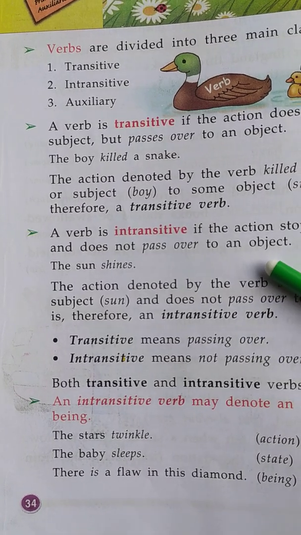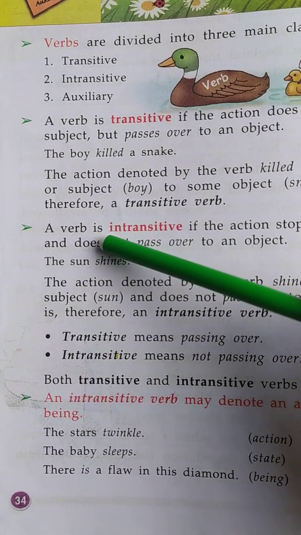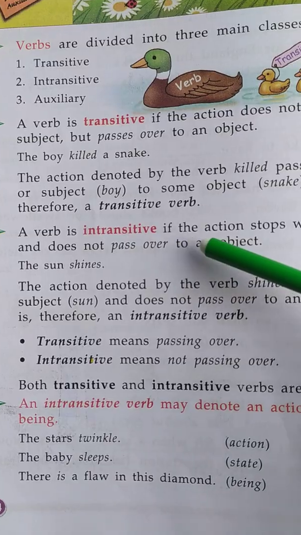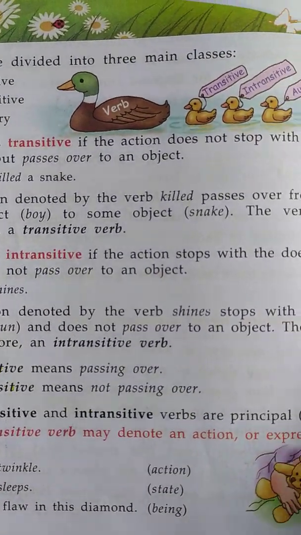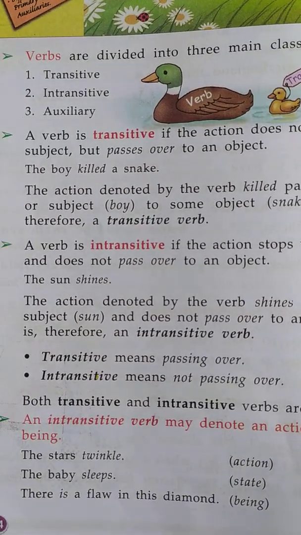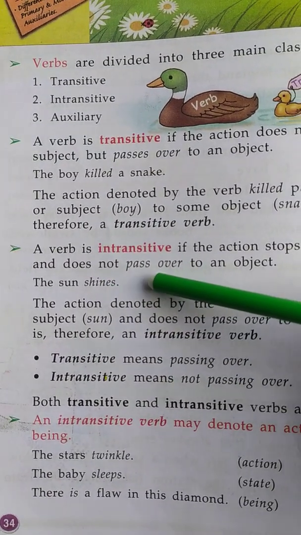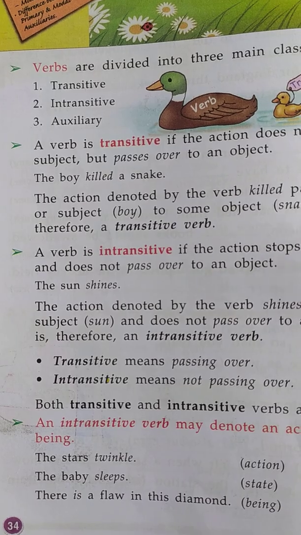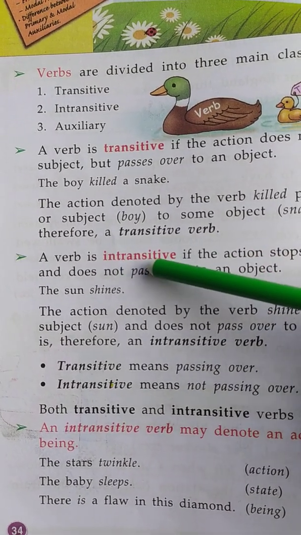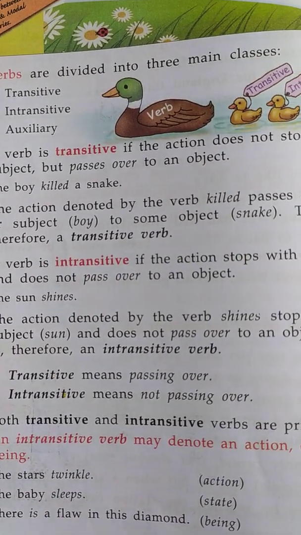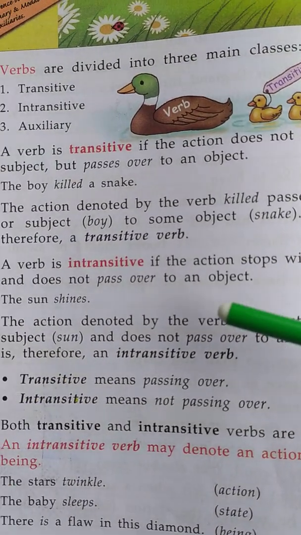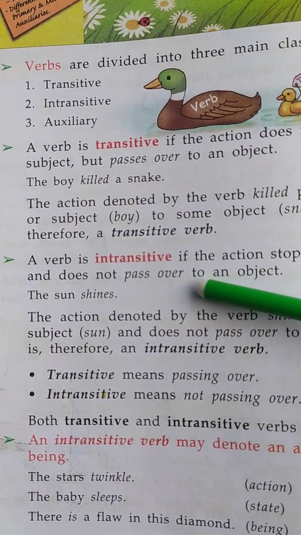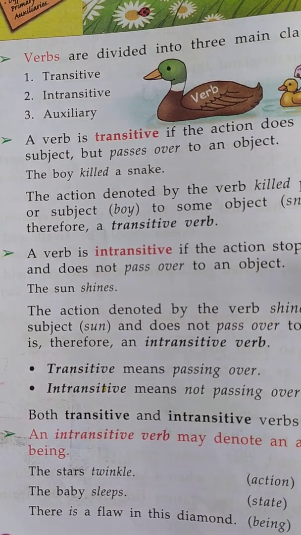Next see, what is intransitive verb? A verb is intransitive if the action stops with the doer or subject and does not pass over to an object.